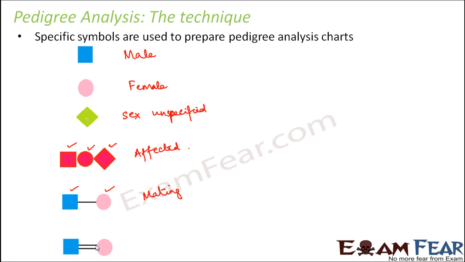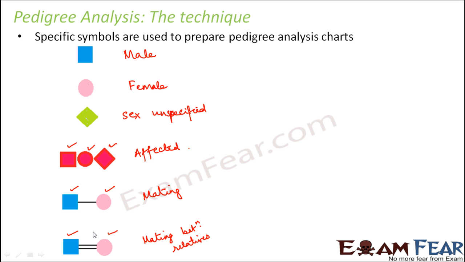What does this mean when you have double lines between the male and the female? Again, here this is male, this is female. So the double line, what does this indicate? This indicates that here also mating is happening because the lines connect them, but this shows that there is mating between relatives. So maybe the boy and the girl, they are cousin brothers and sisters. Maybe they are their own brothers or sisters. So they are relatives, so they belong to the same family, and then they are mating. So that makes a difference, right?